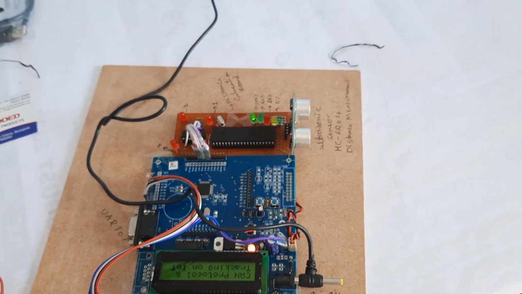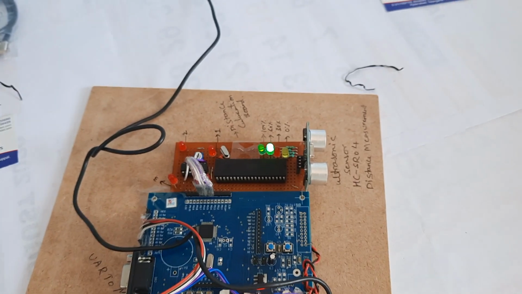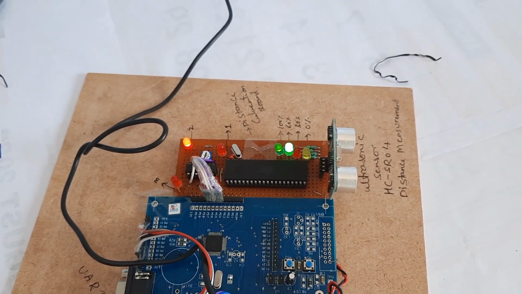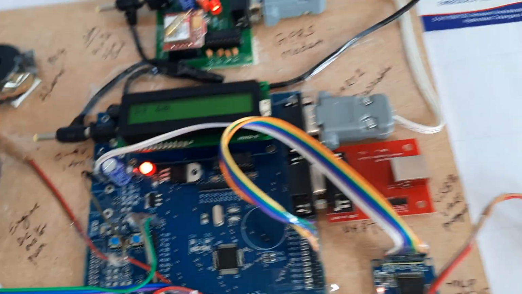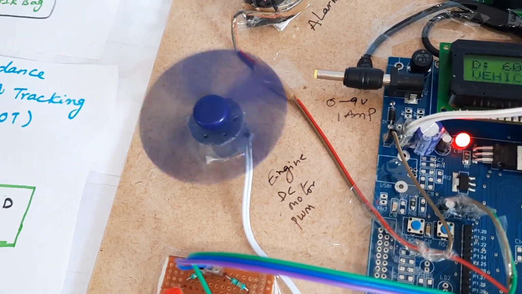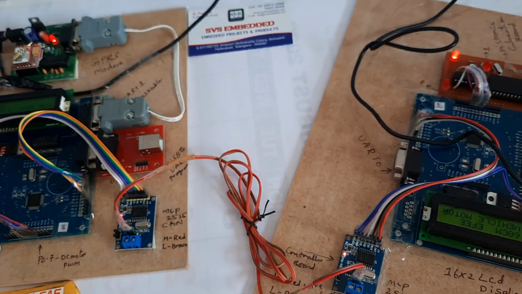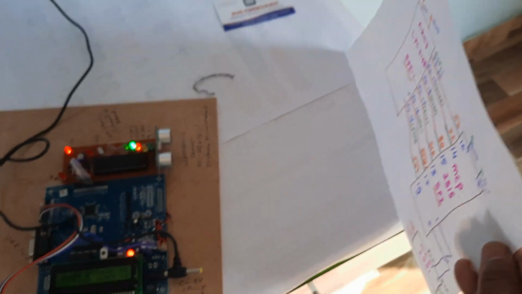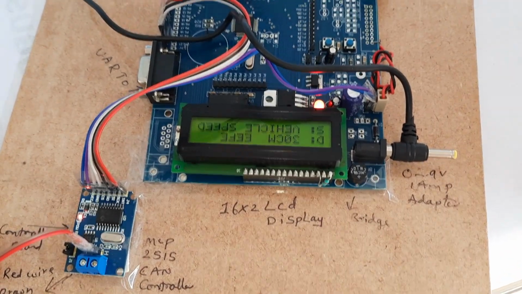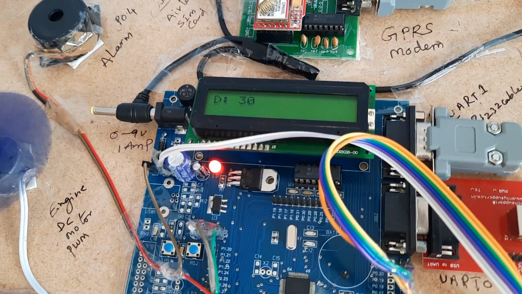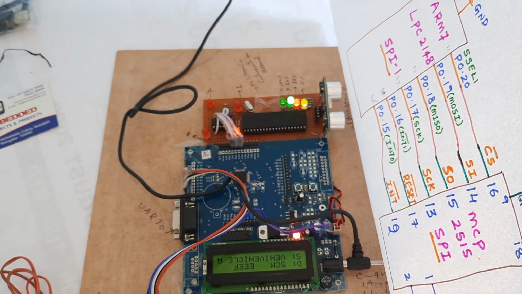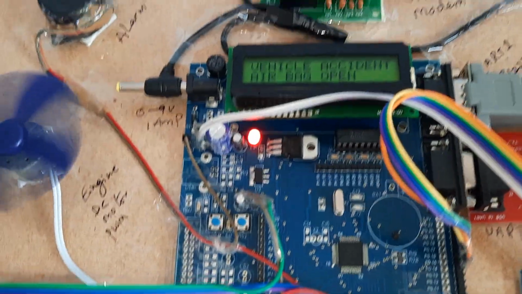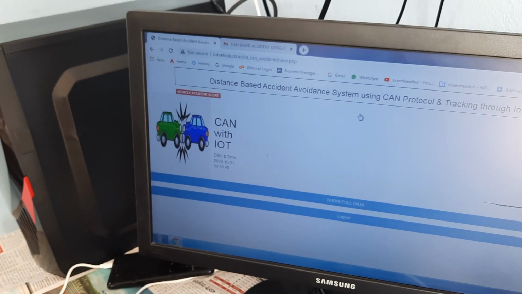If I provide a longer distance, the second LED is on, 60%, and the speed decreased. Coming into the 30%, yes, 30%. Near the obstacle all LEDs are on, 5 centimeter, airbag.